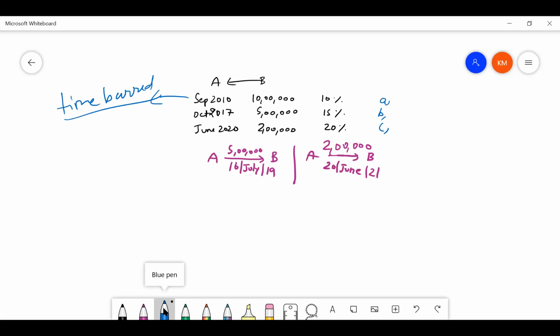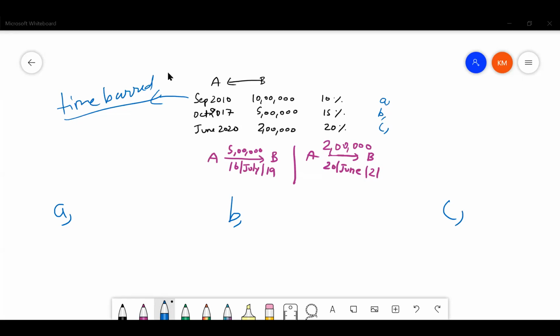Now, again, let me take each case one by one. Case A, case B, and case C. Let me see what answers are coming. Now, in case A, let's see what happens. What is case A? We discussed that case A is a case where A has informed B to adjust loan against the highest interest rate. So what is the highest interest rate? We are seeing case 1 now.